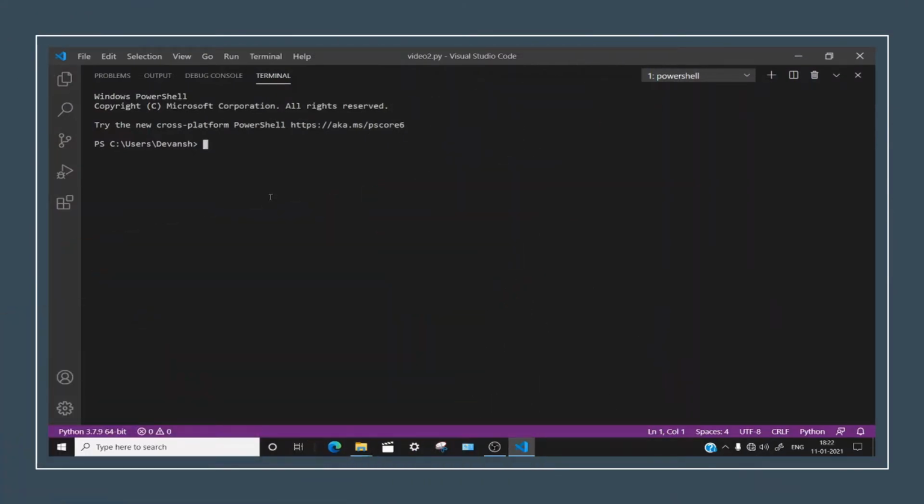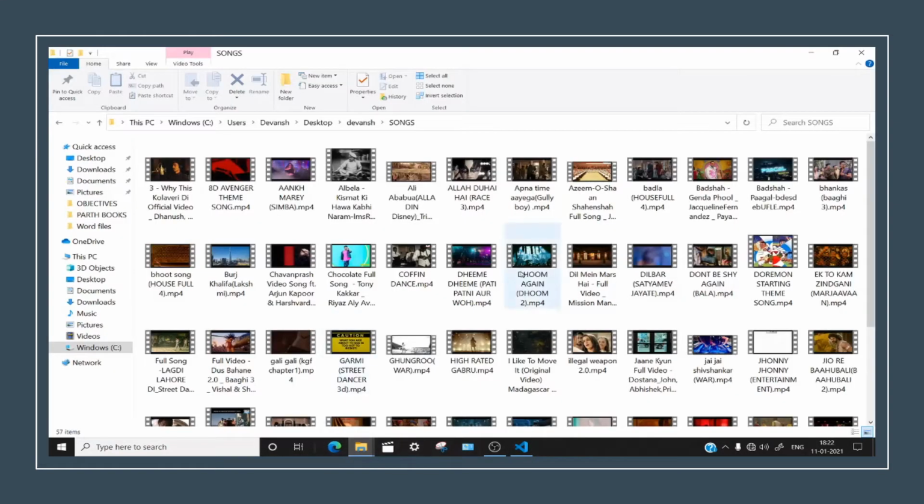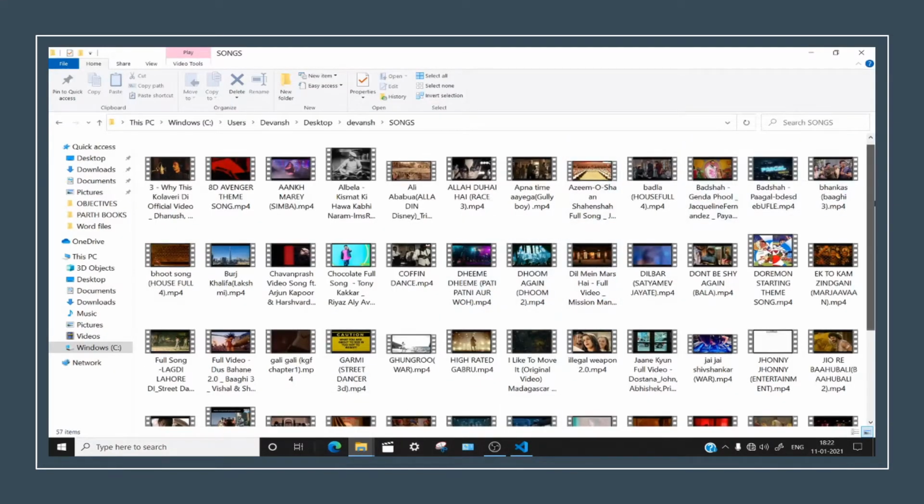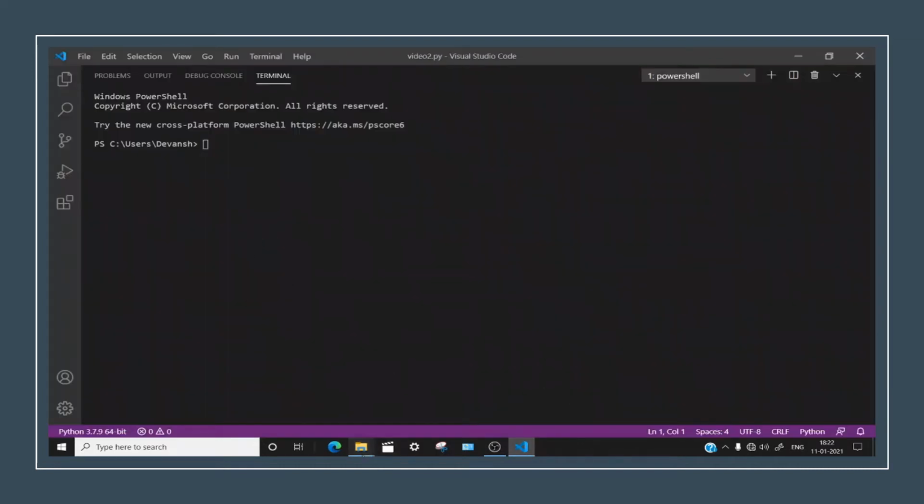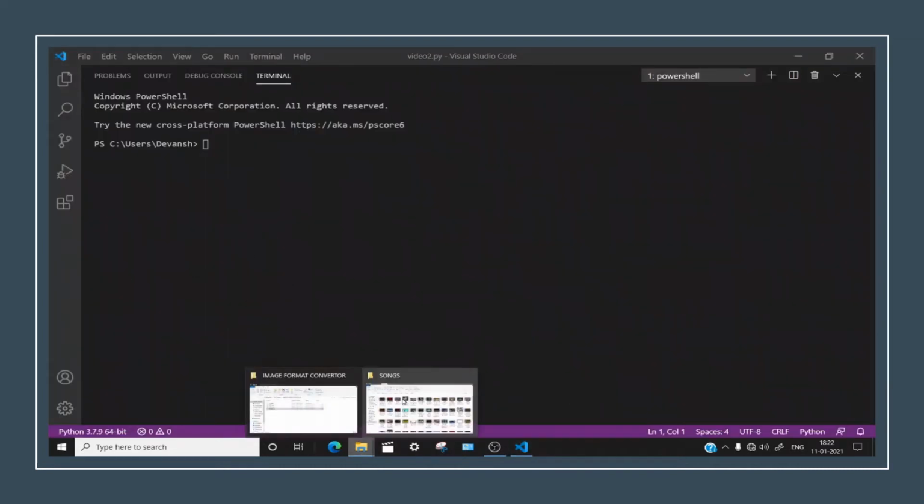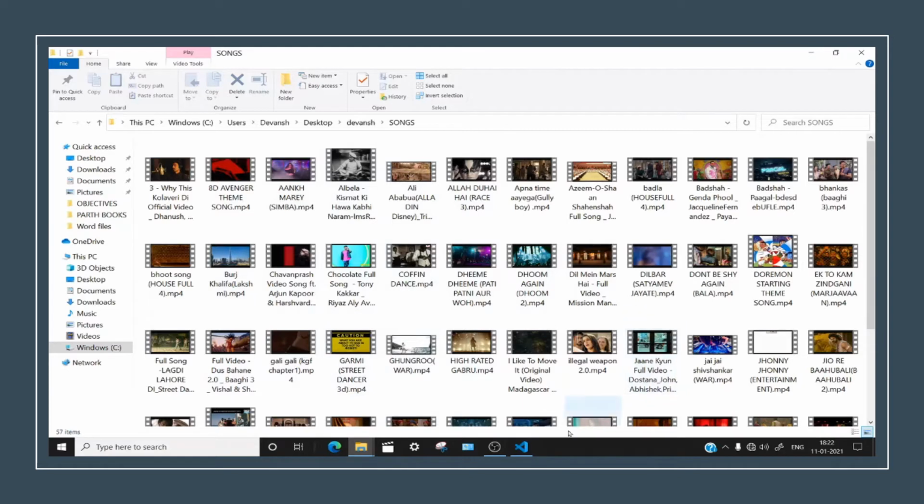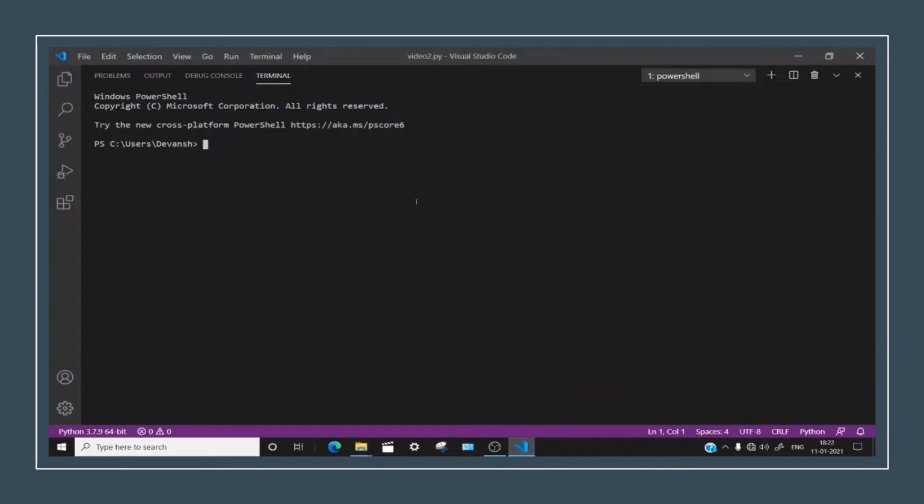And today we will do a very interesting project that can convert all your video files to audio files. I know that we all love to see the video songs, and I have downloaded around 57 songs directly from YouTube. Alright, so now what we are going to do is convert this whole folder into mp3 files. Let me just show you how and where it is going.